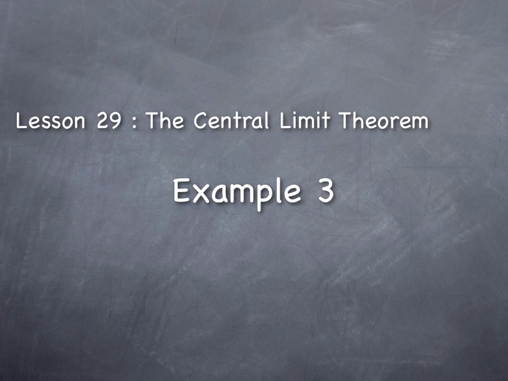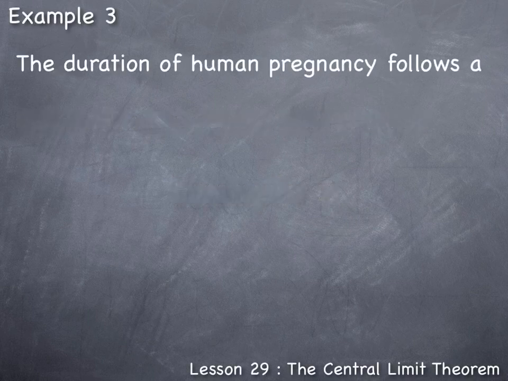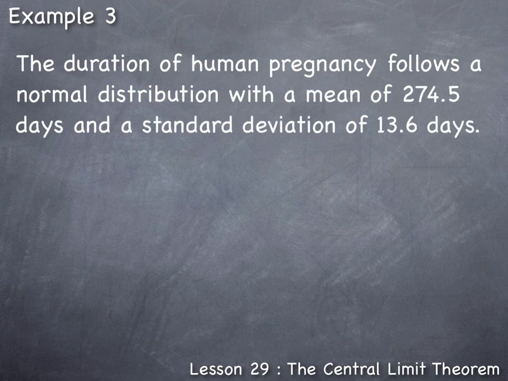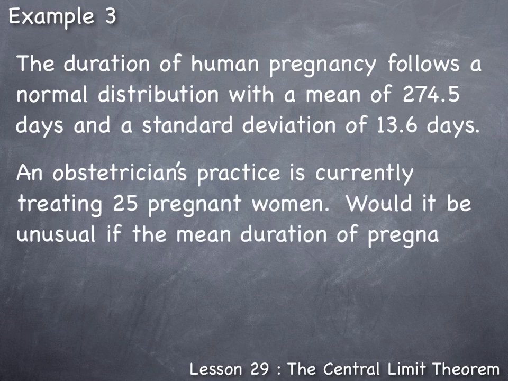Lesson 29, the Central Limit Theorem. Example 3. The duration of human pregnancy follows a normal distribution with a mean of 274.5 days and a standard deviation of 13.6 days. An obstetrician's practice is currently treating 25 pregnant women.